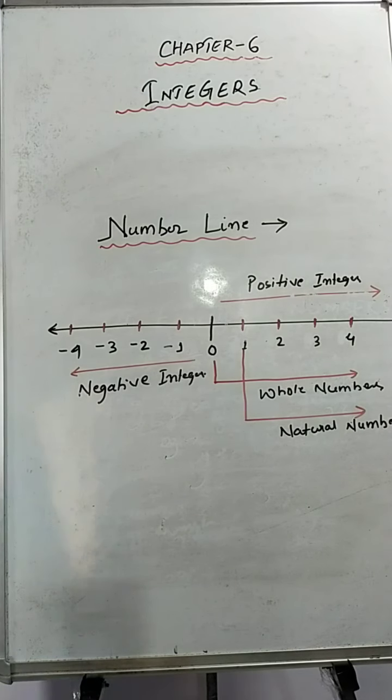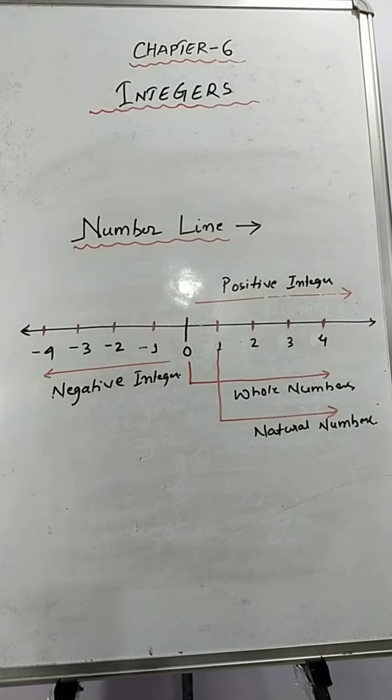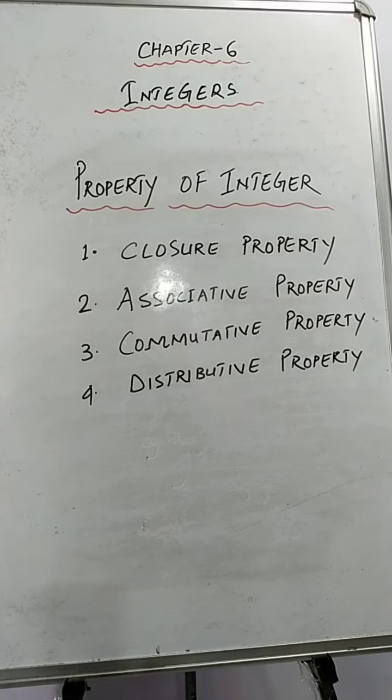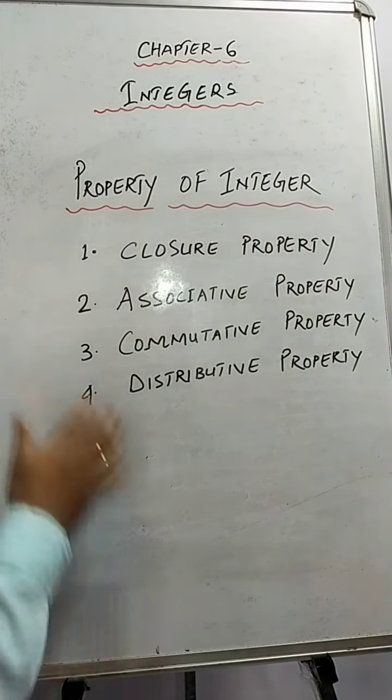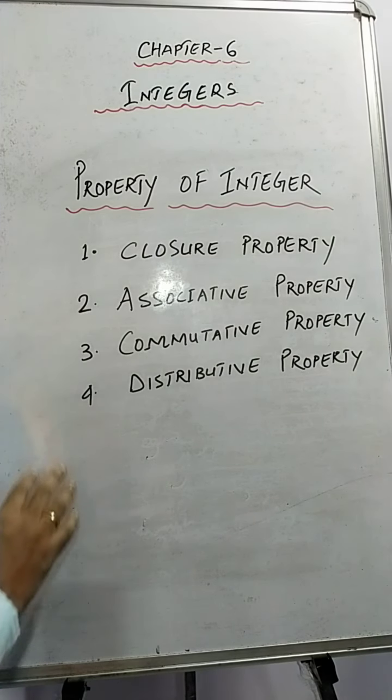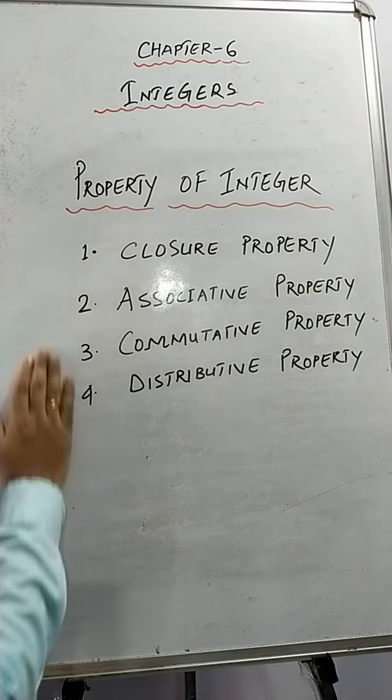Okay, so next thing is we'll discuss something on the properties. Okay, students, so let's move on to the next level. So this is the next level, students. So this is the properties of integers. So we are going to discuss 4 properties. Okay, there are other properties also, but we'll just discuss these 4 properties.